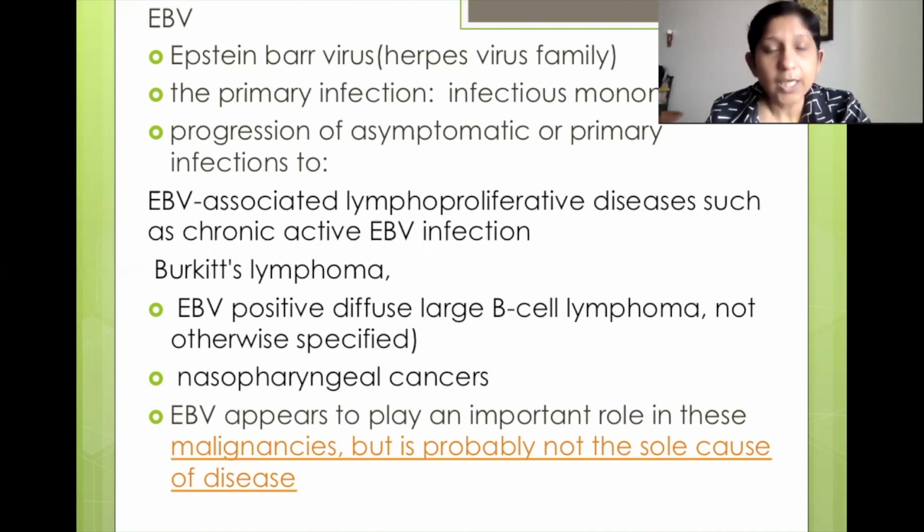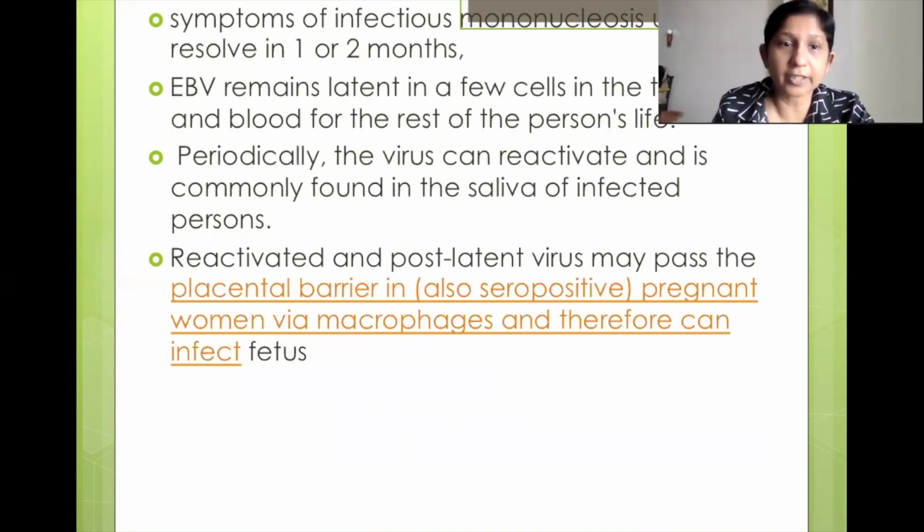So EBV can also cause nasopharyngeal carcinomas, that is cancers of the nasopharyngeal region, and it might not be the only cause of the disease, but then it can be an adjunct factor. So otherwise, it causes a non-neoplastic disease called infectious mononucleosis, and as a dentist, it's very important to know about it. Otherwise, EBV causes a lot of other infections, but for us, it is more important to know infectious mononucleosis because we see a lot of patients with those diseases in our clinics.